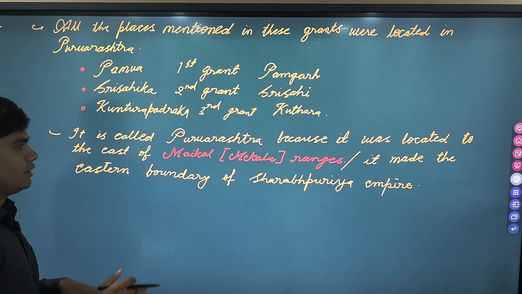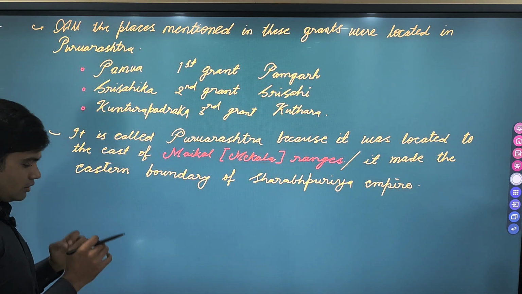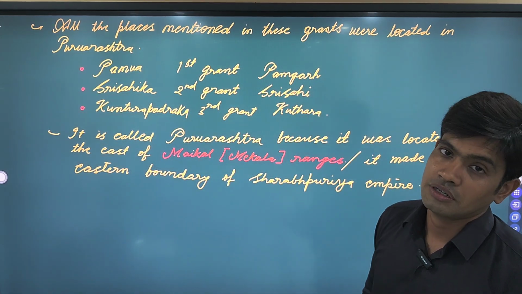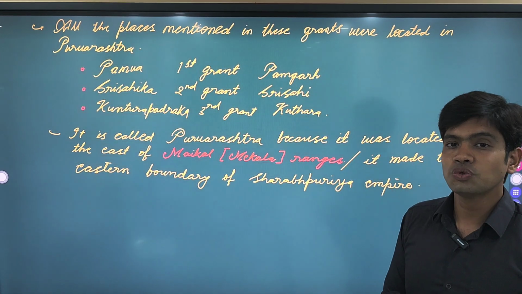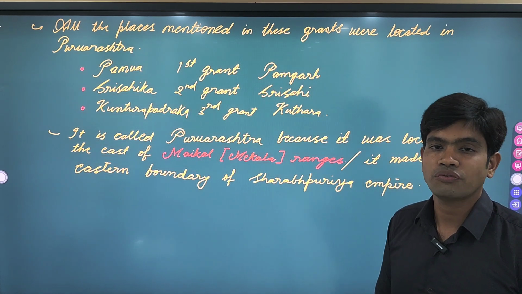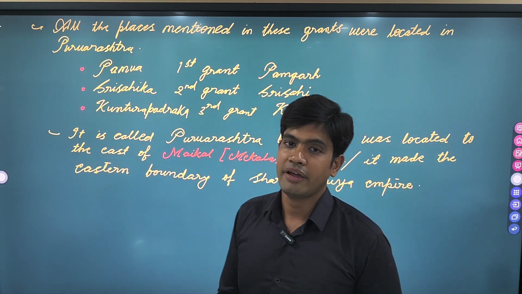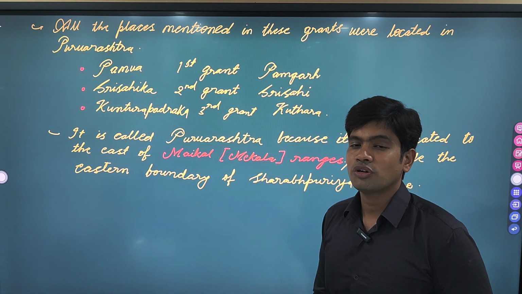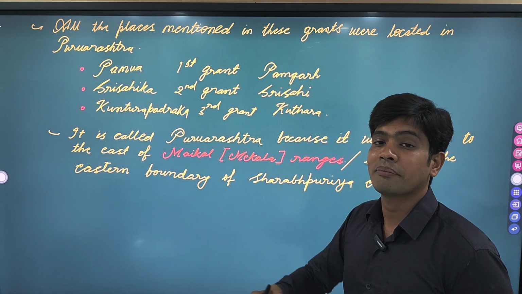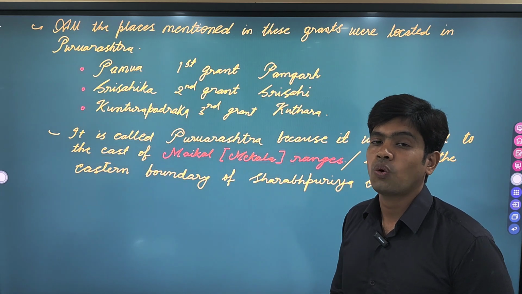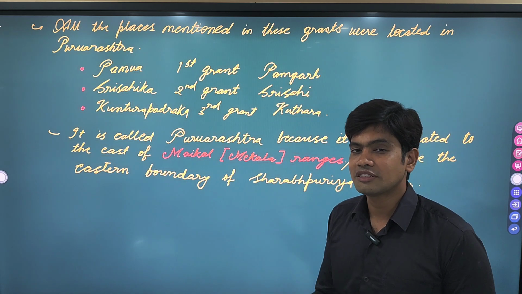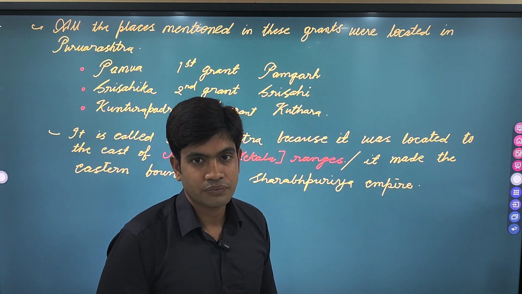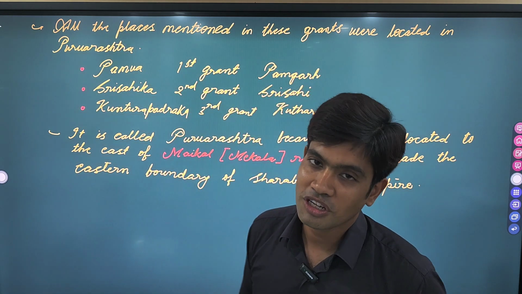Now, why was this Purva Rashtra called Purva Rashtra? According to the scholars, it used to make the eastern boundary of the entire Sharabhpuriya Empire. So this is one reason. Another reason says that because it was towards the east of the Maikal or Maikala range, it was called Purva Rashtra. So this is the reason why this administrative unit was called Purva Rashtra. In this way we have dealt with Purva Rashtra.